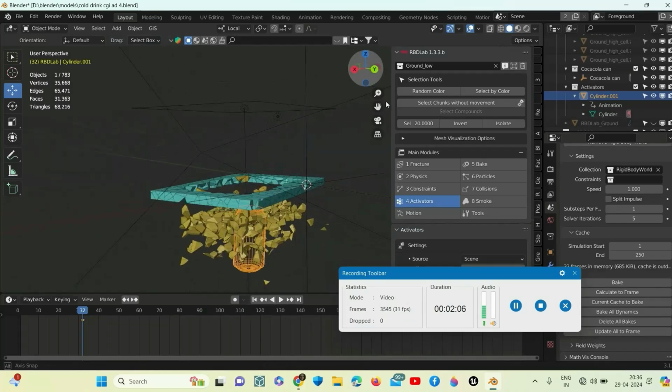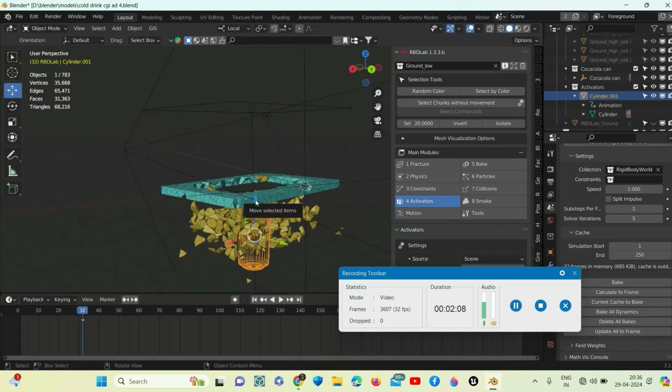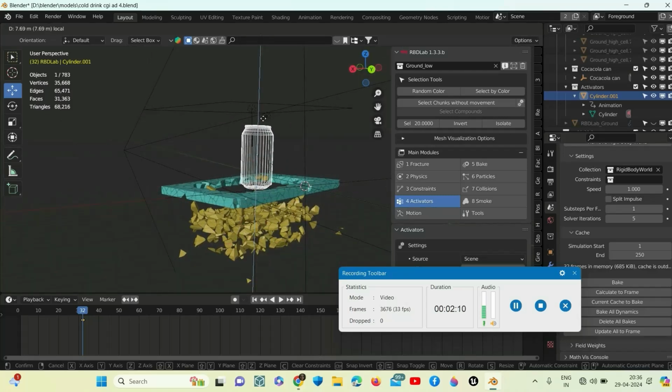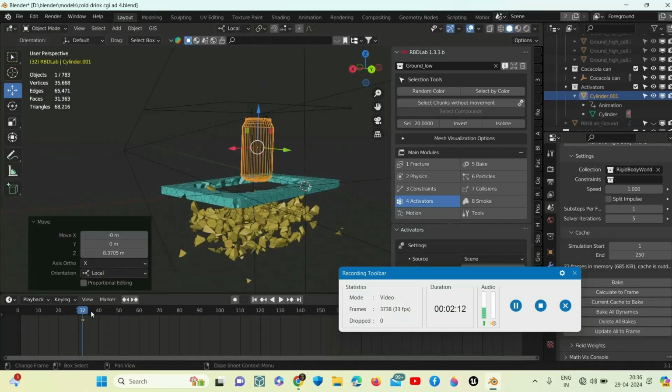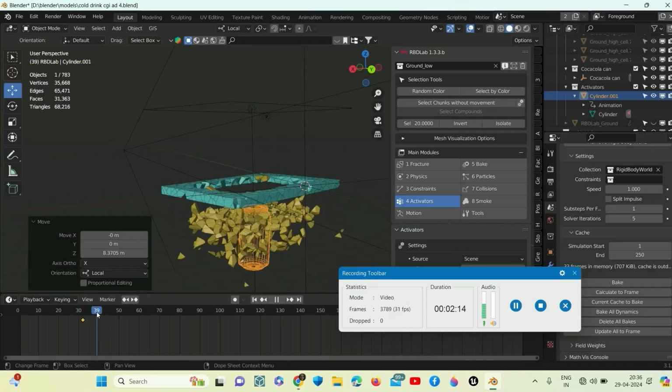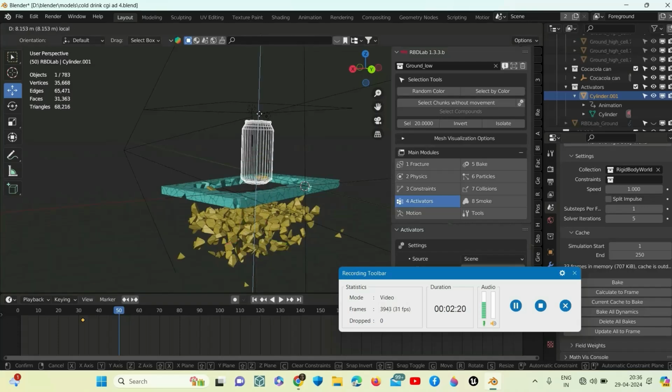Now we will move it upward. Go to 50 and we will move it upward.